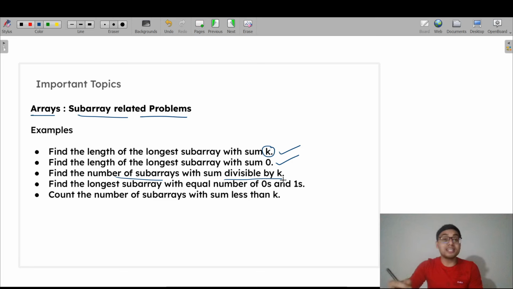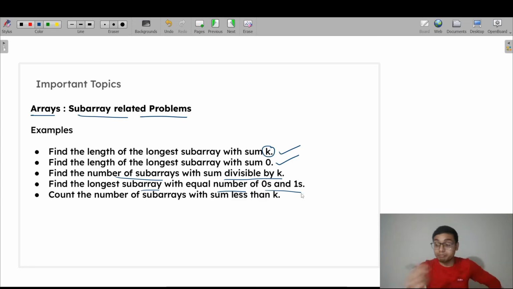So topic-wise, pattern-wise problems we already covered in our courses. We already practice a lot of problems based on subarrays. Just see this: find the longest subarray with an equal number of zeros and ones. We are already practicing on an online compiler. We are practicing on LeetCode as well.